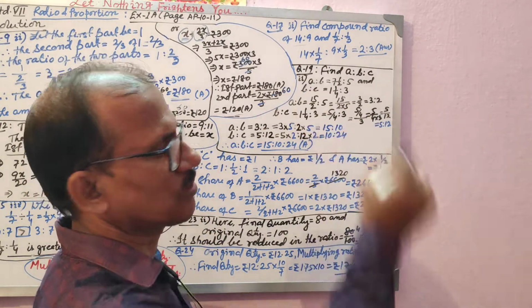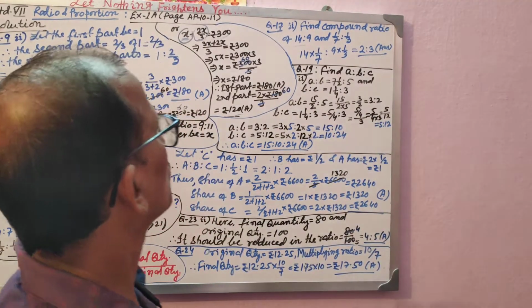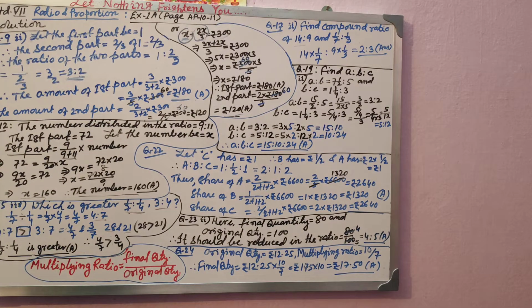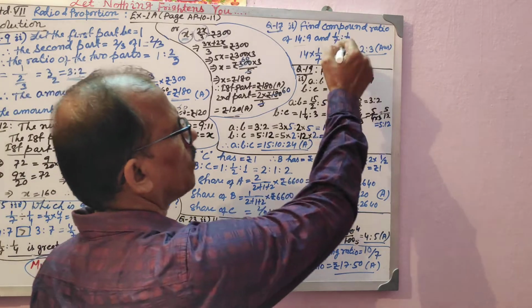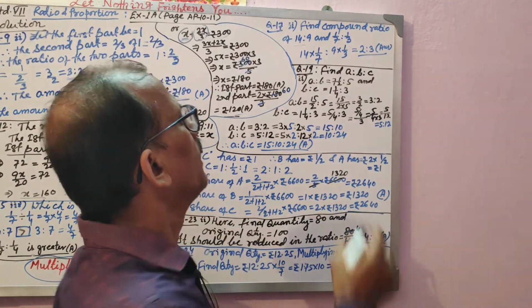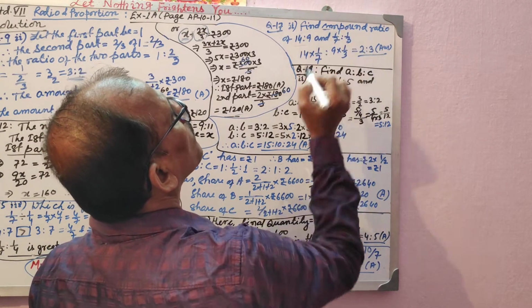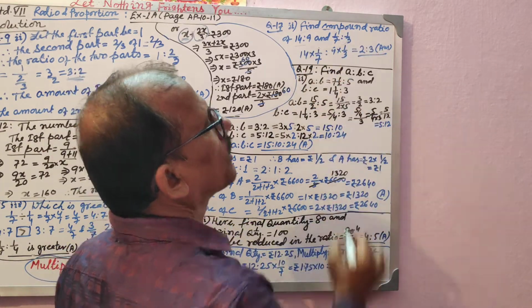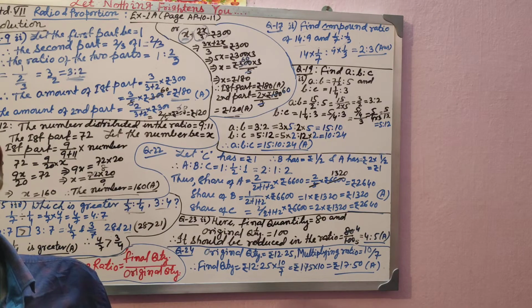Very nicely go for the cross multiplication. I didn't do so because I'll have to find out the compound ratio. You don't have to take out the whole number ratio, because you need to find out the compound ratio. Compound ratio means what? Both the antecedents will be multiplied, both the consequents will be multiplied, and what is the new ratio form? That is called compound ratio.